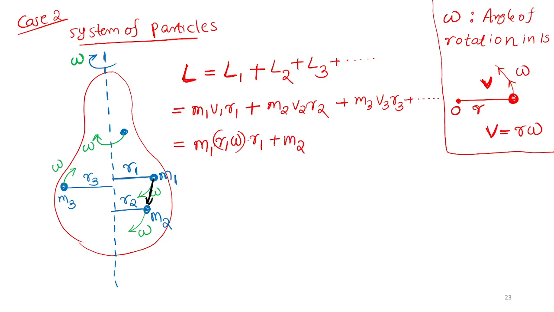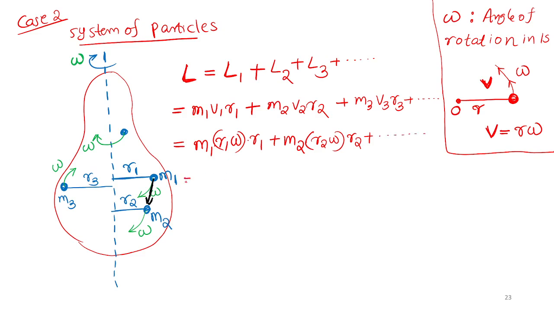M2 into V2. V2 is the linear speed of the second body. V2 equal to R2 into omega. Everyone has the same omega. So M2 V2 into R2, and the same way, etcetera.